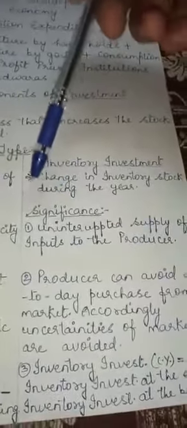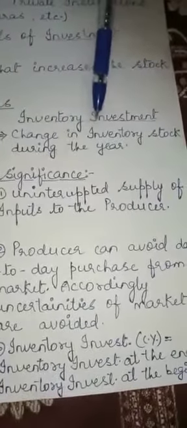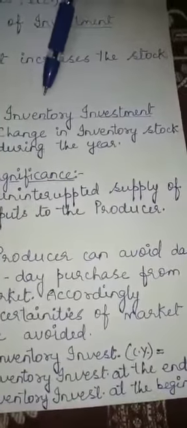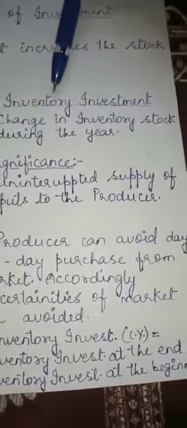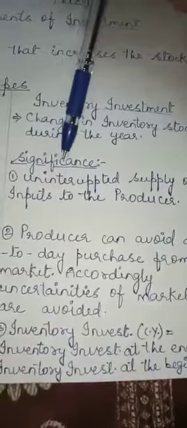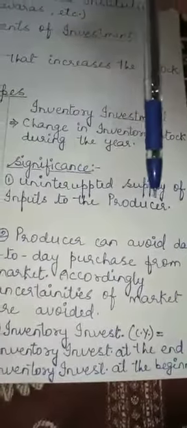Now we will discuss the significance of inventory investment. Inventory means stock of raw material and work in progress. The first significance is that it leads to uninterrupted supply of input to the producer.